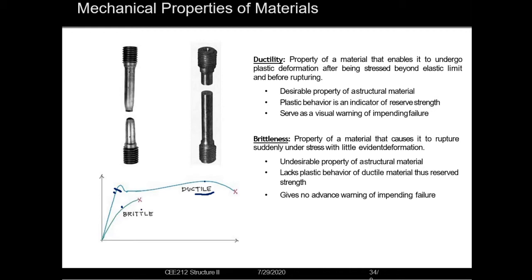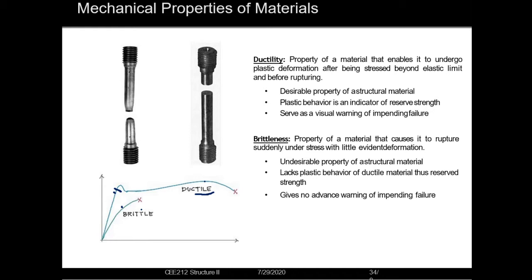So the property of a material that enables it to rupture or fail suddenly under stress, the property which is liable for sudden failure, will be known as brittleness.